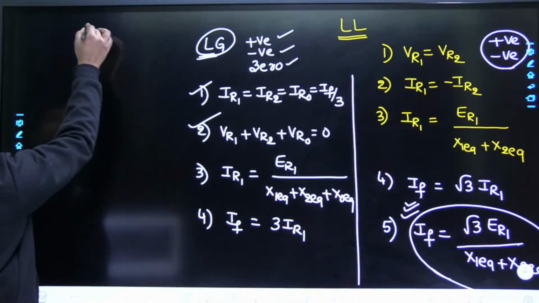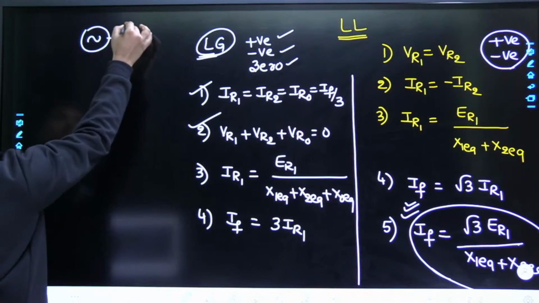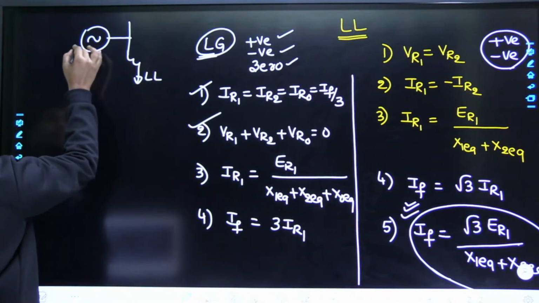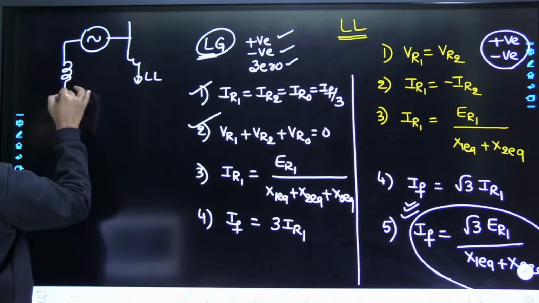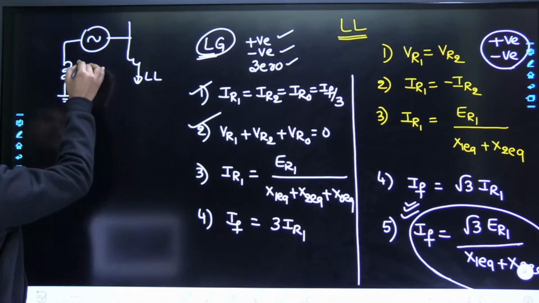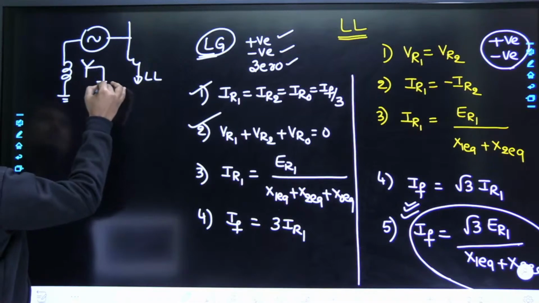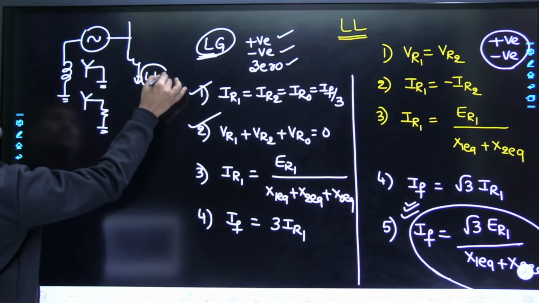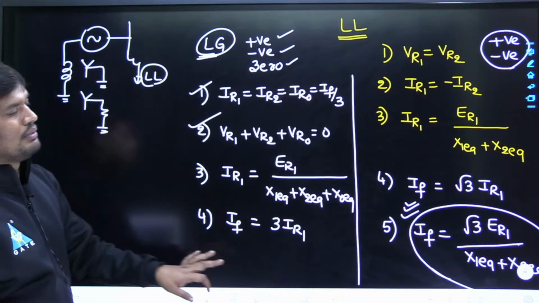Now the question is: let us assume a synchronous generator is given, there is a line to line fault, and this generator is given reactance grounding. Even if it is given reactance grounding, solid grounding, or resistance grounding, tell me, will the line to line fault current calculations change or not?